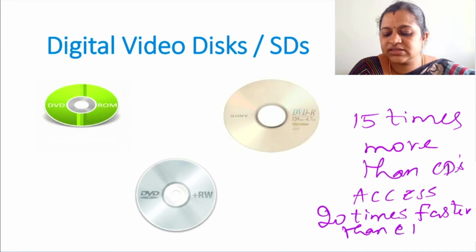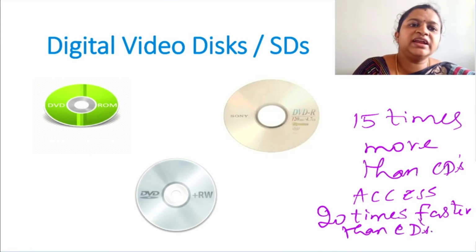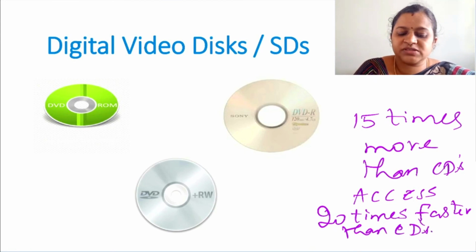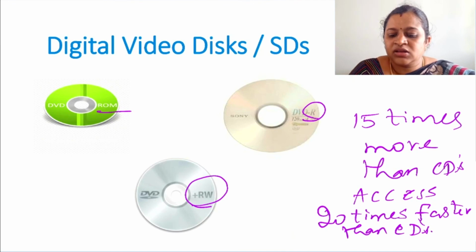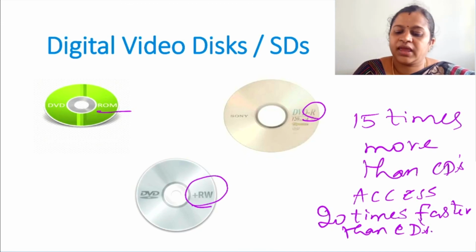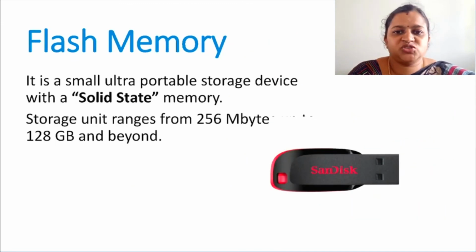Faster than CDs. Okay. Again, DVDs are also of three types: ROM, recordable and rewritable. Here also in DVD-ROM, you can perform only read operation. You cannot store the data in it. DVD-R, recordable means only once you can store the data. RW, rewritable means you can write the data as many times as you wish by erasing the wrong one again and again.